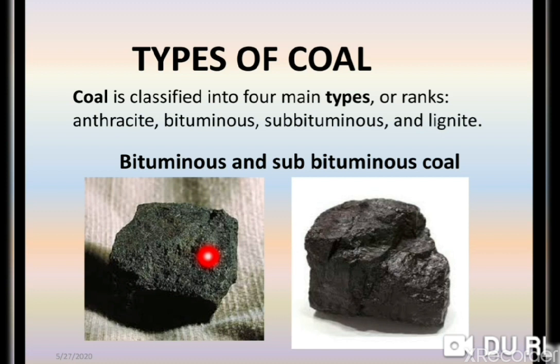Now children, this classification of coal is done due to the presence of carbon. On the basis of how much carbon percentage is found in the coal, it is classified into different categories. Now here is subbituminous coal. It is dull black in color, and it is an important source of aromatic hydrocarbons.